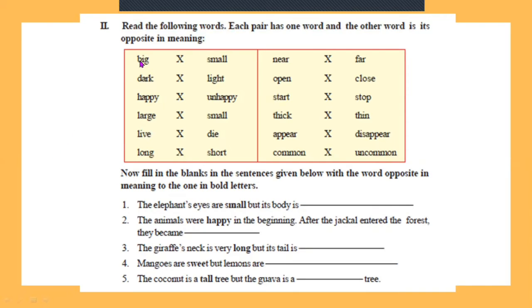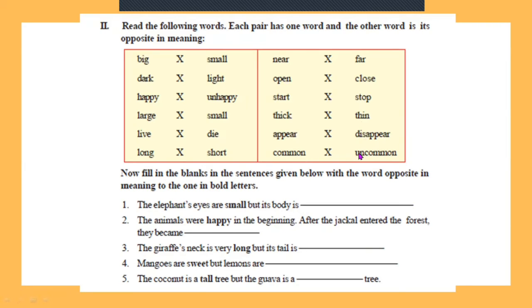Big, small, dark, light, happy, unhappy, large, small, live, die, long, short, near, far, open, close, start, stop, thick, thin, appear, disappear, common, uncommon.